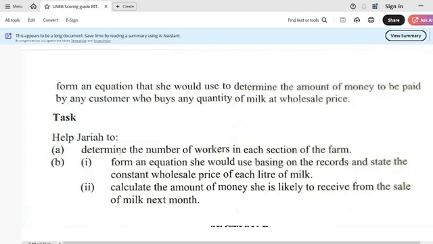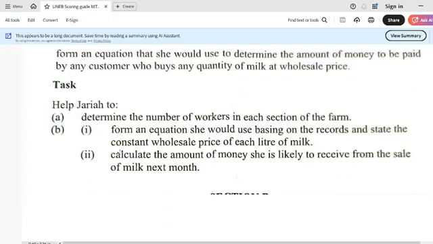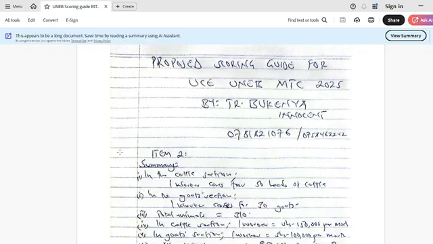Remember these items have a lot of words, so have just a small summary where you can summarize your work simply so that you can easily interpret the question. So according to me, you can see what I wrote here: proposed scoring guide for UCE UNEB Mathematics 2025 by teacher Bukanya Innocent. My numbers are there.